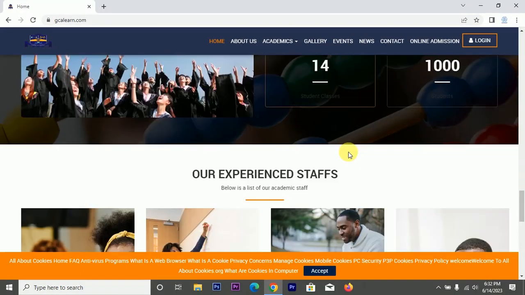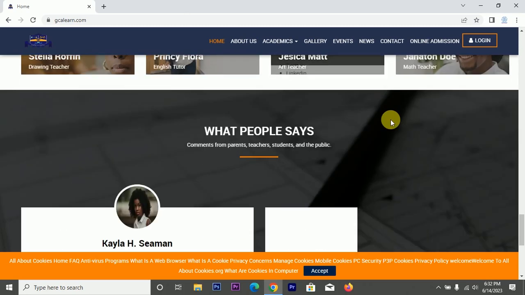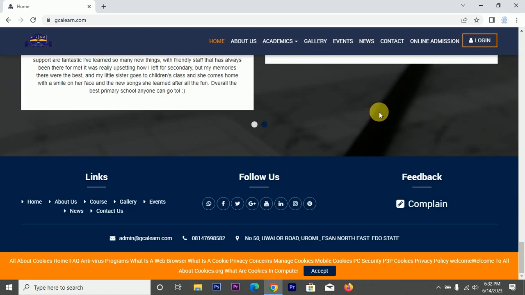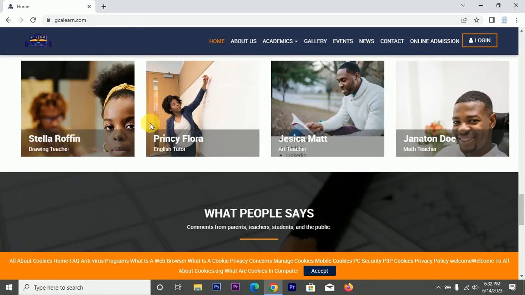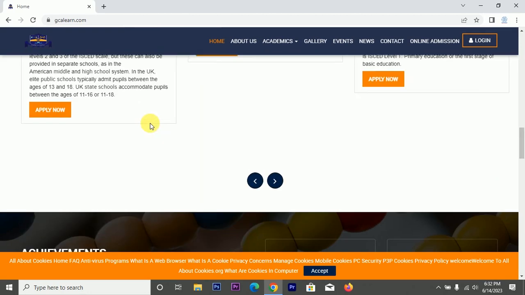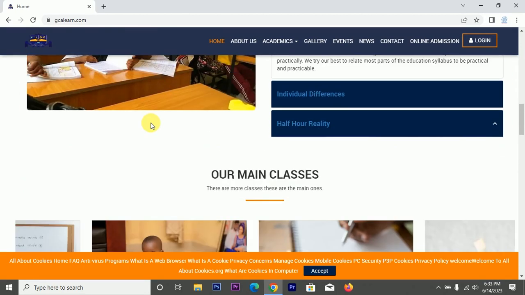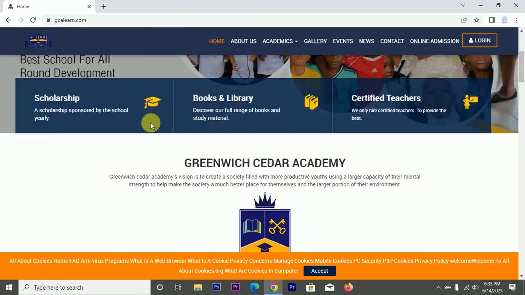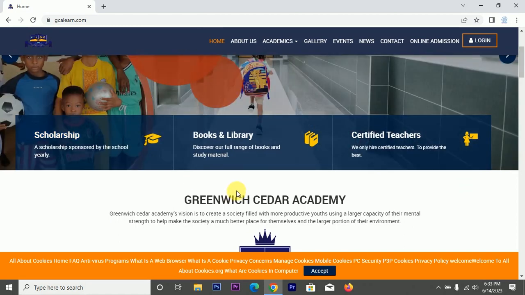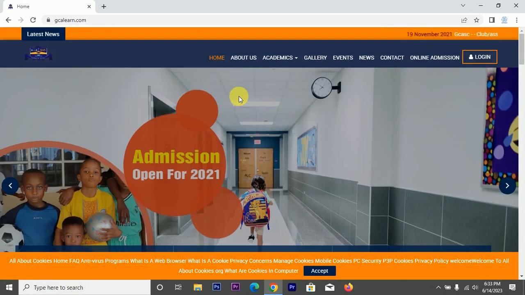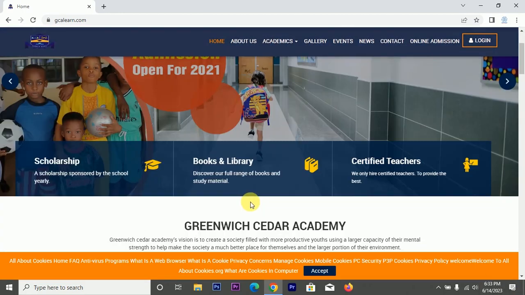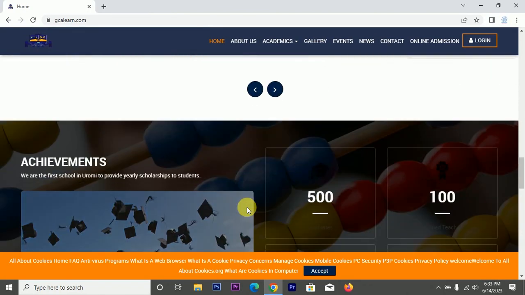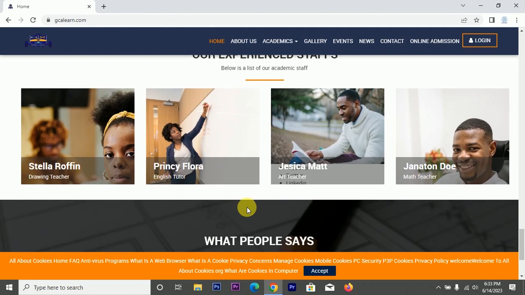This is the home page. Whatever information you would want your visitors to see when they open your website, put it there, whatever pictures you want to put. This is just the front page of the website, not the main thing. This is where you get to tell your visitors, this is what our school is doing, these are the programs, whatever you want to put. That's basically all for this particular page.